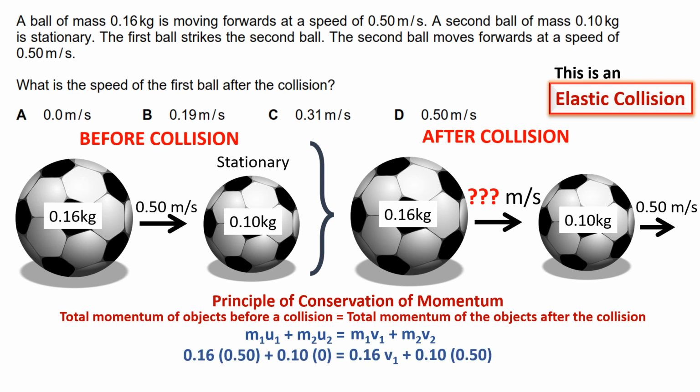You already have all the info, except the final velocity, v1 of the first ball after the collision. Solving the equation, you will get the final velocity of the first ball, 0.19 meters per second. The answer is B, 0.19 meters per second.